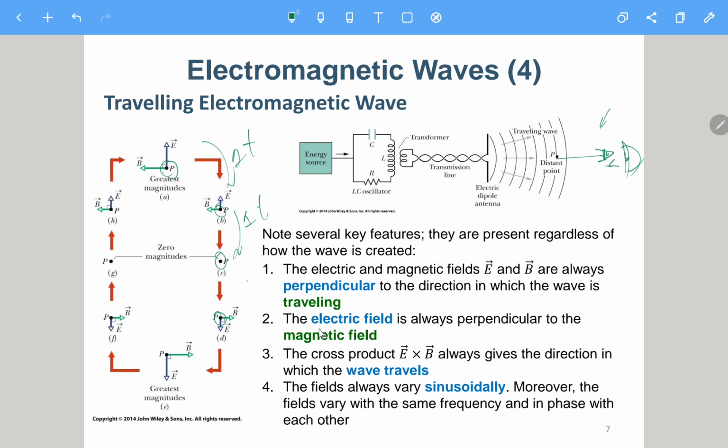The second property is that the E field is always perpendicular to the magnetic field. I just mentioned that before.